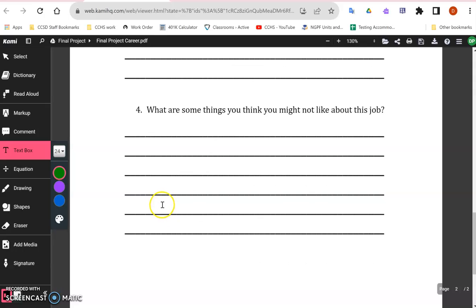Then why is it not a good fit, or what's something you don't like about it? So maybe when you were going through those day-to-day responsibilities, you said, ooh, that doesn't sound like a lot of fun, or being a welder is a lot of hard manual labor. I don't know if I would like that. Again, complete sentences. So this should be more than 1 line. You have 5 or 6 lines here. I'm expecting you to write something in complete sentences. So make sure you do that.